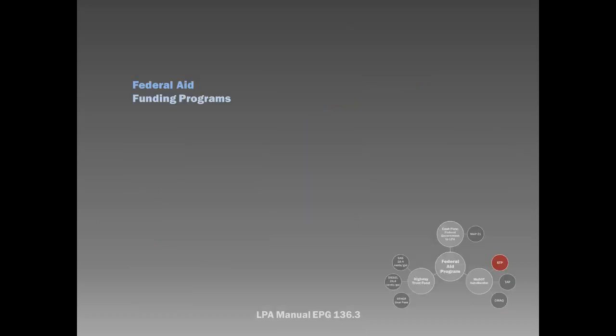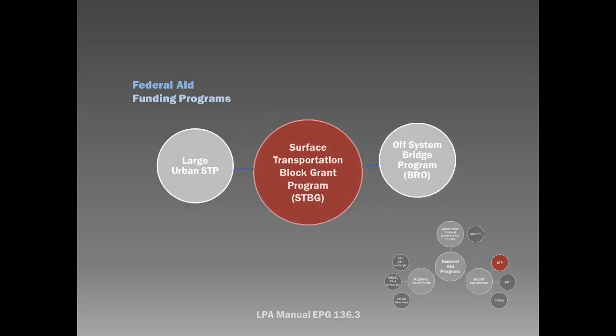First, let's look at each set-aside program under the Surface Transportation Block Grant Program, or STBG. The Large Urban Surface Transportation, or STP. STP funding is allocated directly to Metropolitan Planning Organizations, or MPOs. Local public agencies compete for this funding through a competitive project selection process at the local level.